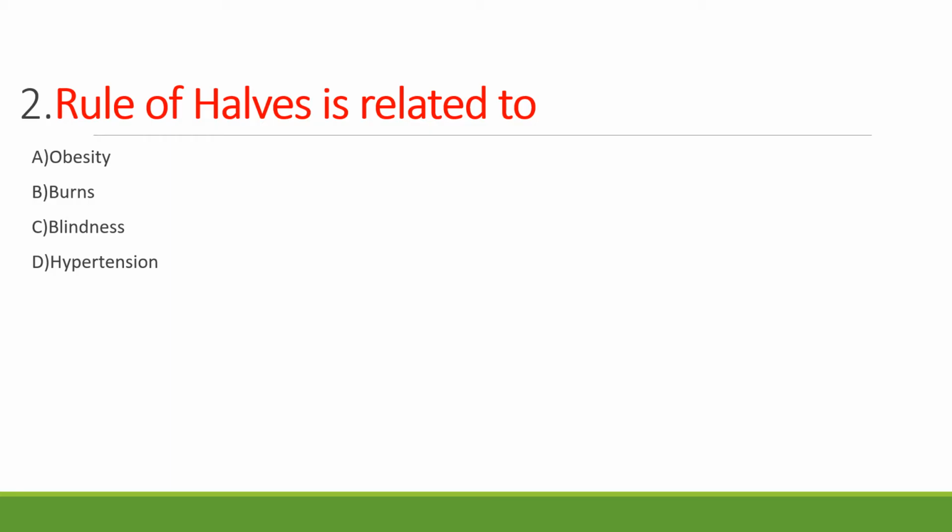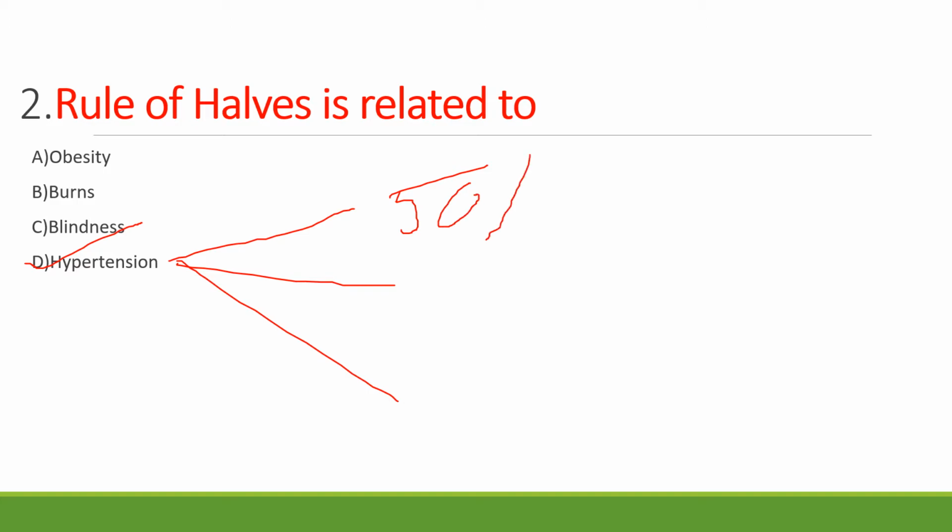Rule of halves is related to option A obesity, option B burns, option C blindness, option D hypertension. See, this is very easy question and your answer is hypertension. I guess you know why it's called rule of halves. To the people who don't know, in normal society 50% of people who are suffering with hypertension are not known, not yet diagnosed.